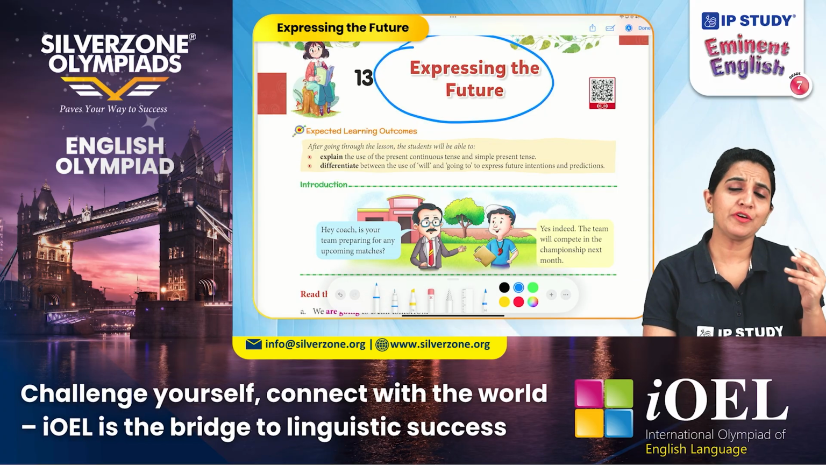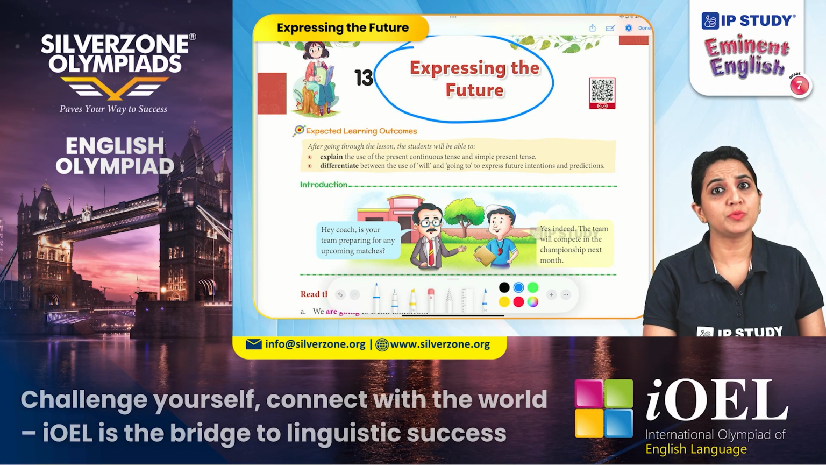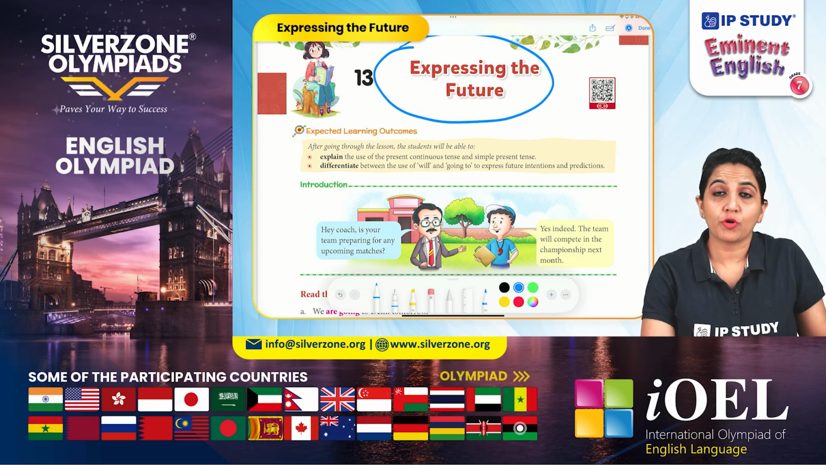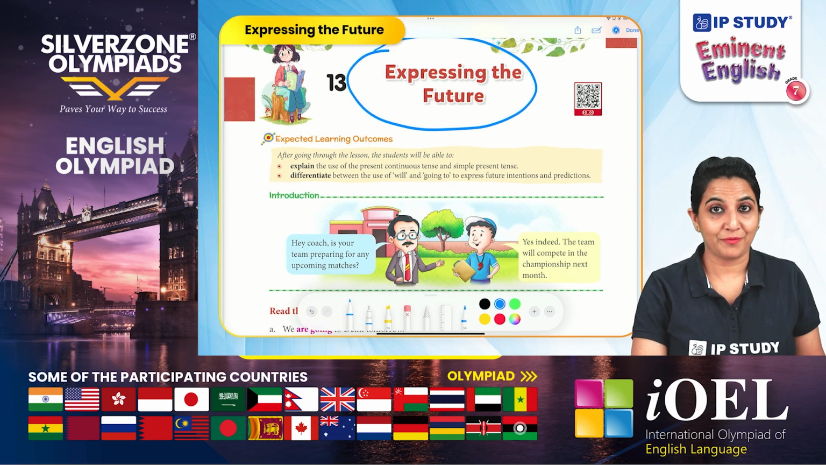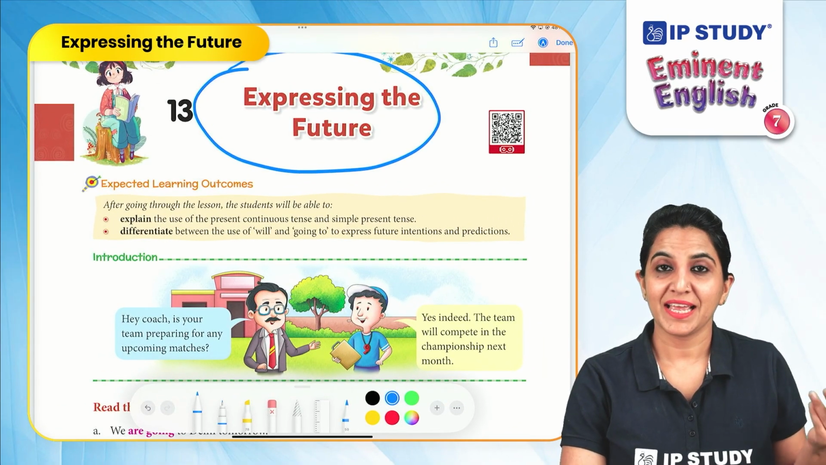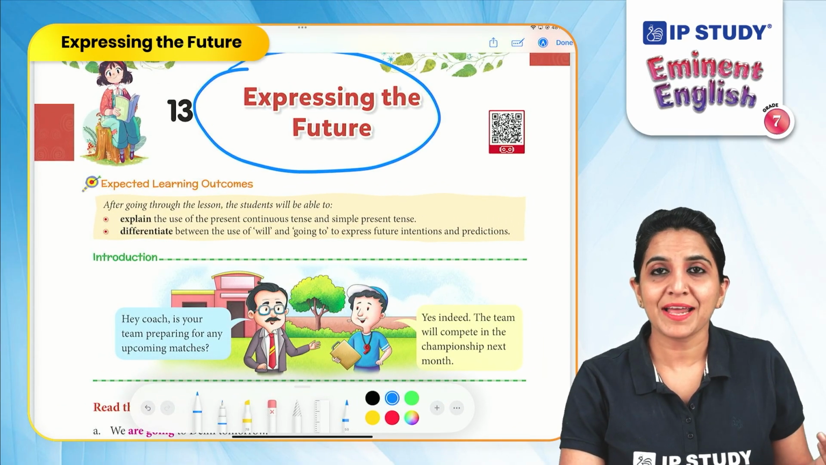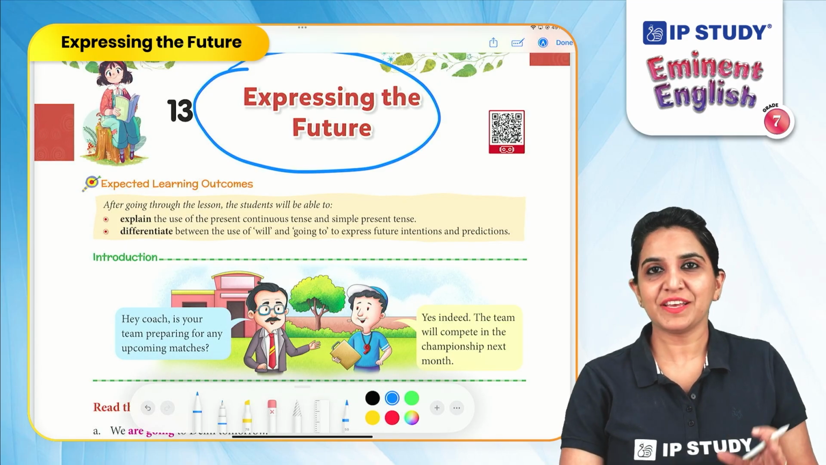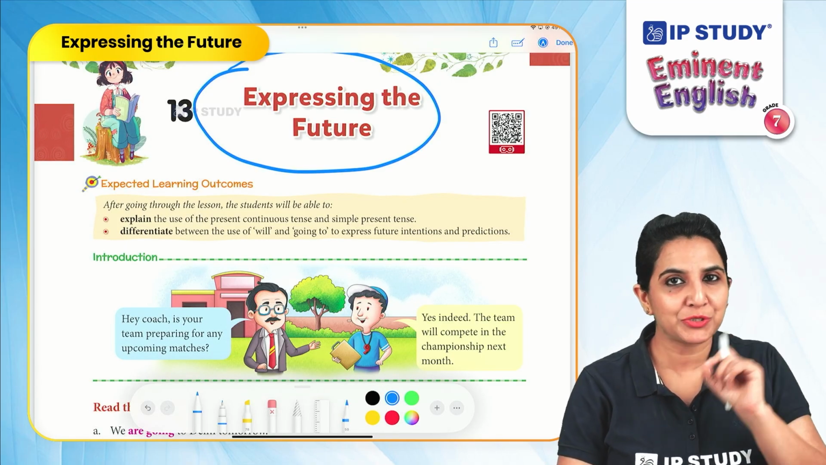Well, have you ever thought about what will happen? What are you going to do? Or what is about to happen? Well, that's called expressing the future. It helps us to plan, predict, and dream. Well, English gives us a few handy tools.